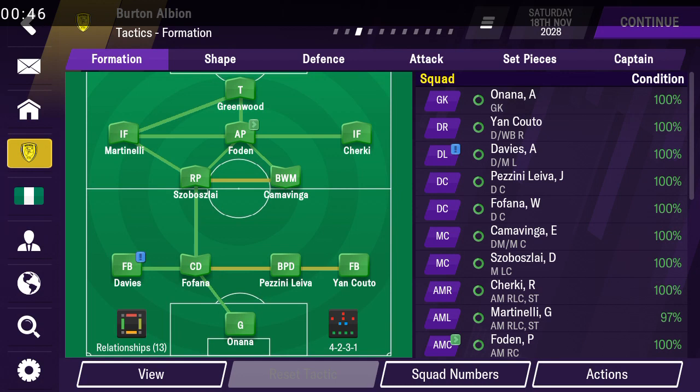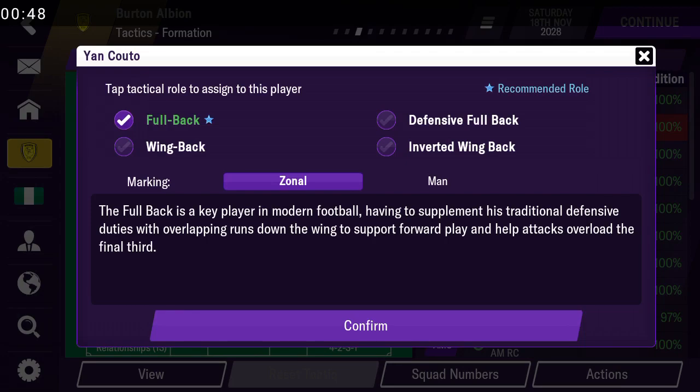So let me move to fullback now. So if I move to fullback now, look at that. There's this fullback role. The fullback does his traditional defensive duties and overlaps to support forward players. So examples of fullbacks are people like Robertson. Yeah, these modern day fullbacks, a lot of new fullbacks now play that way.